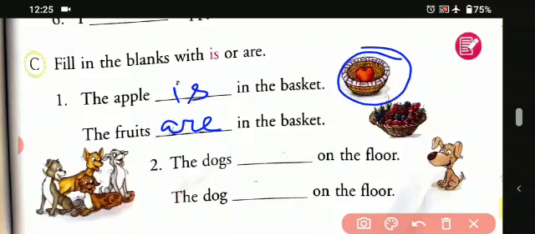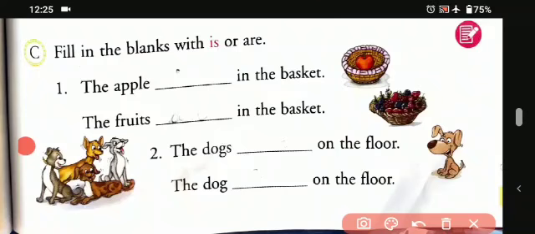That's why we have used is. And in the second sentence we are talking about many fruits, like we can see in the picture, there are many fruits. So we have used are. The fruits are in the basket, and the apple is in the basket. So that means it's a singular one. Okay students, so here is another one.